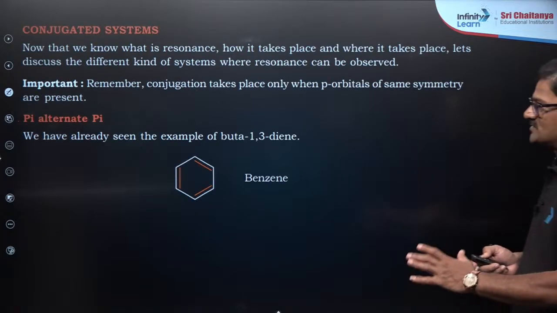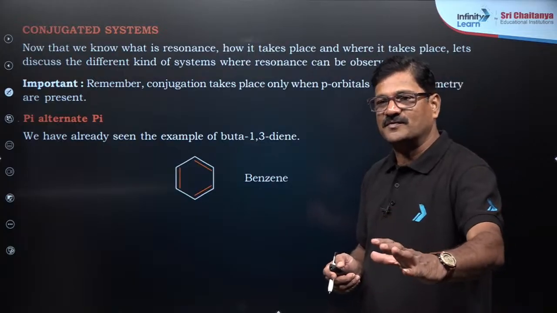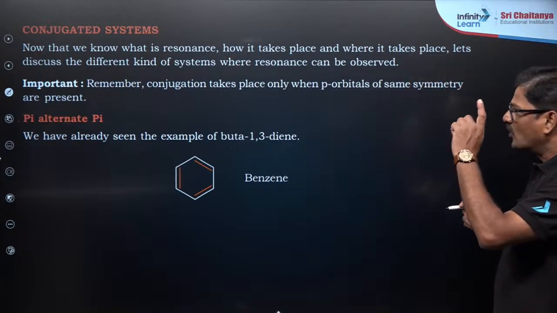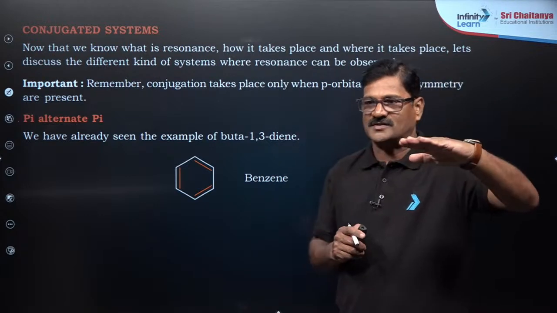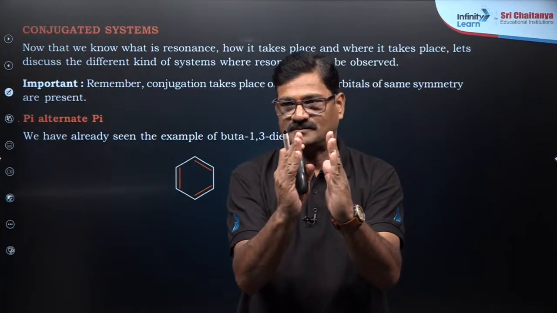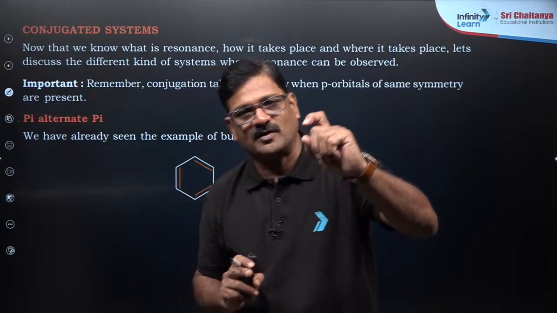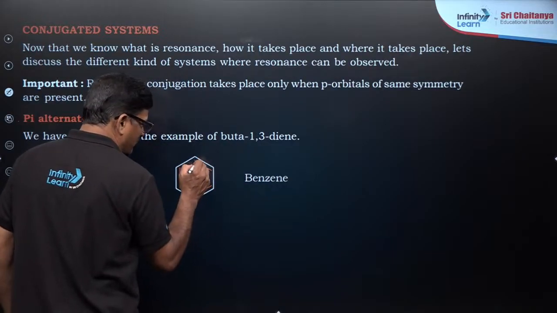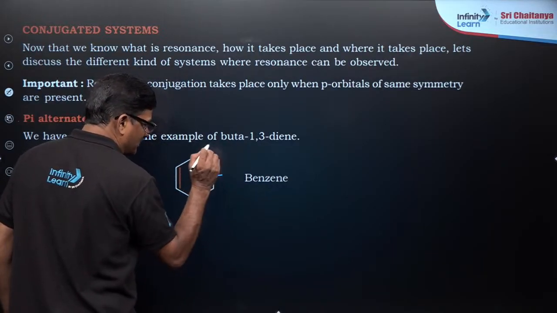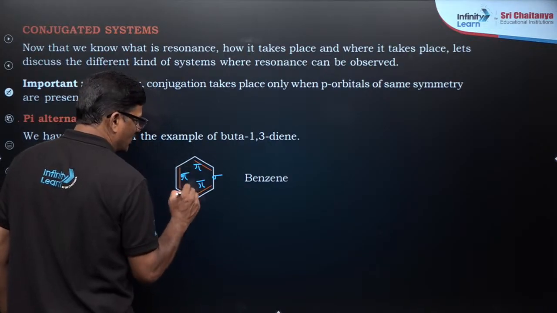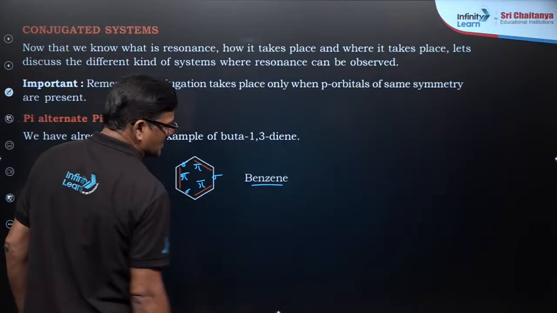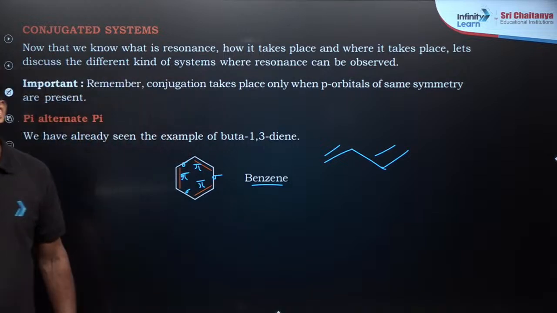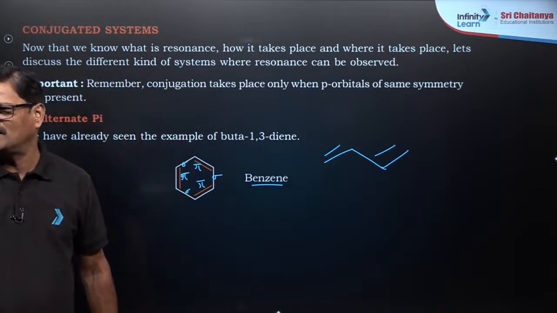So conjugated systems. Let us talk about the types of conjugated systems. Remember, conjugation takes place only when p orbitals of the same symmetry are present. Same symmetry means they should be parallel. There is a pi bond, sigma bond, pi bond. There is a conjugation here. It is a pi bond separated by a sigma bond from a pi bond. This is what is called sigma pi conjugation. Example, benzene and cyclohexa-1,3-diene.